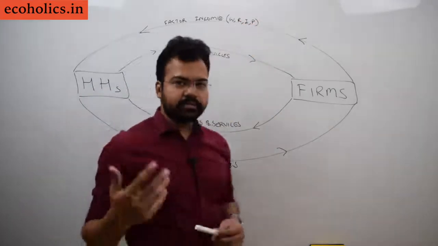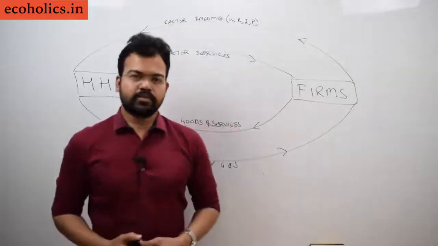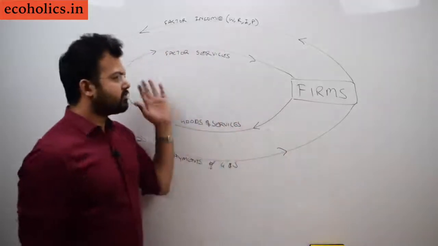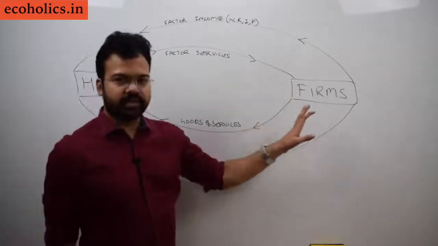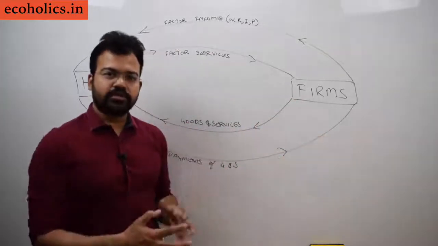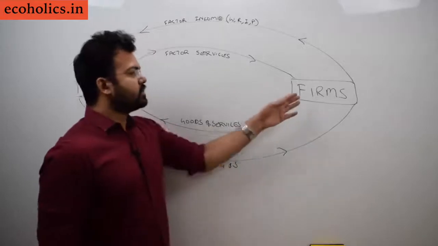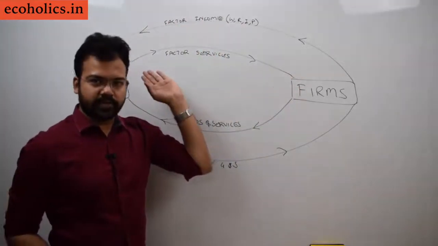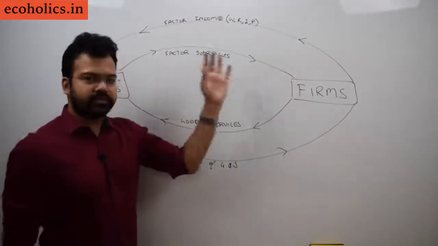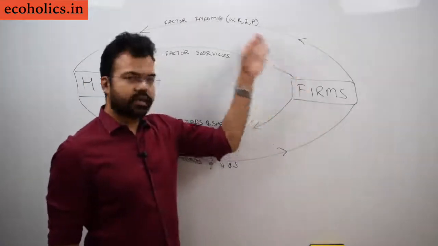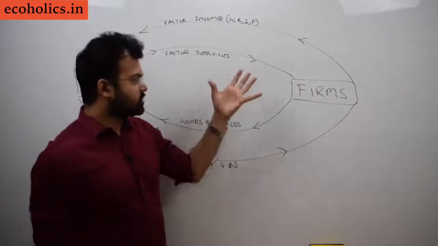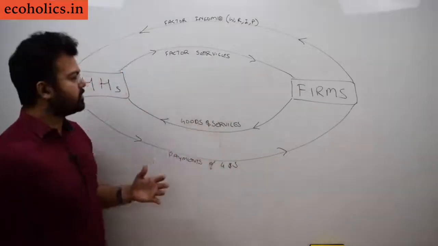Factor income is generally given to the factors of production, and if these factors of production are provided by the household, suppose household provides a certain amount of land in order to construct a particular industry, then firms will give rent for that. Suppose household gives a certain kind of capital, then obviously firms will give interest for that. So this is how the two sector economy looks.